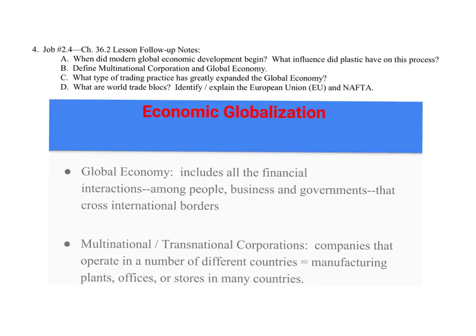And what's making all this possible is the growth in the multinational, transnational corporations. It's the same difference here. These are companies that operate in a number of different countries. They might have manufacturing plants in one country, a main office in another country, and stores in many other countries. And we see that a lot in the United States. Just here in our local area, we have Intel. They're a major producer, but they also have businesses around the world. Nike's another good example, corporate headquarters here, but they've got operations all over the world as well.